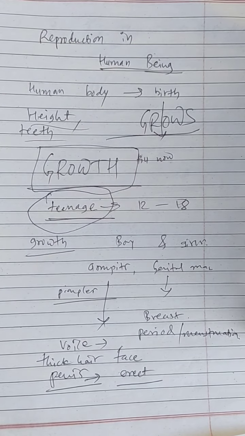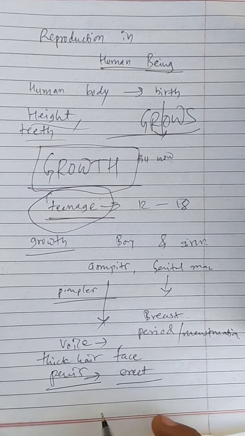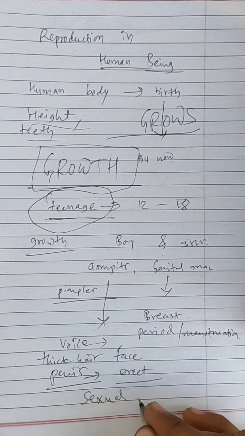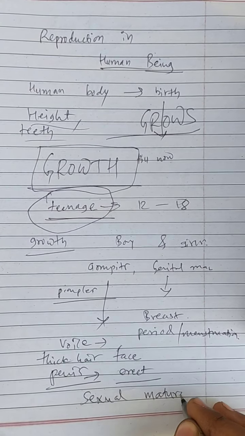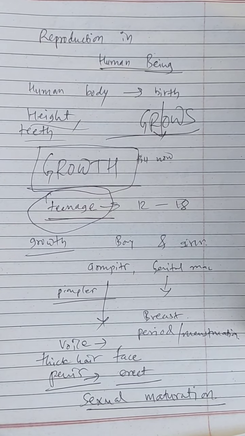So what are these changes? These changes are commonly called changes that occur during sexual maturation. What is sexual maturation now?